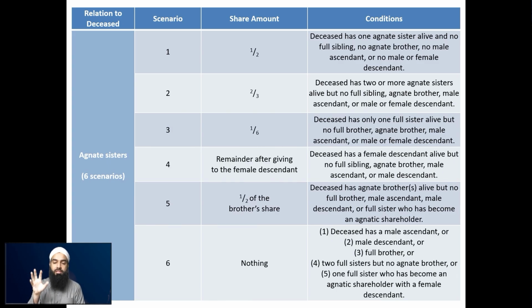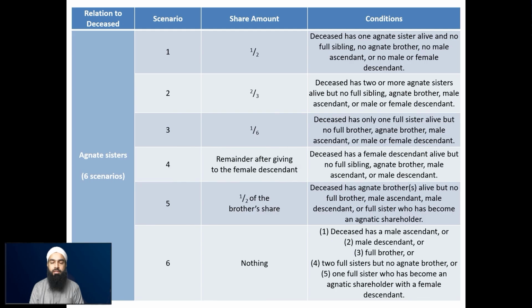Remembering that the pot that goes to the sisters is a maximum of 2/3, after giving this one full sister the half, there is a sixth remaining from the 2/3. So that sixth goes to this agnate sister. So this is one full sister alive, but no full brother, no agnate brother, no male ascendant or male or female descendant alive.